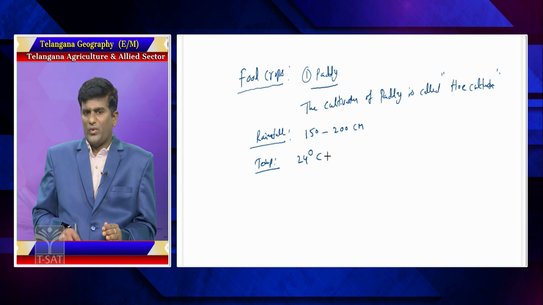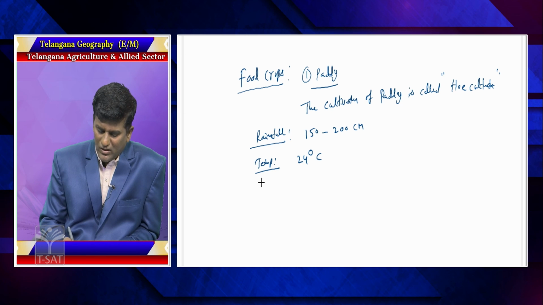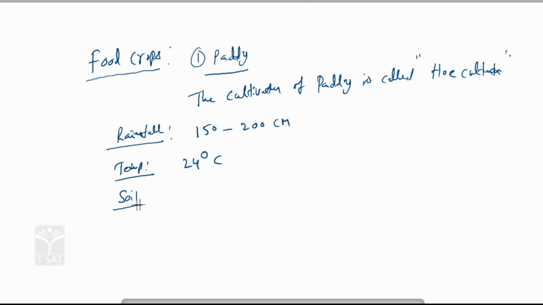Paddy grows only at that temperature, with rainfall of 150 to 200 centimeters. What is the suitable soil for paddy? In Telangana state, especially alluvial soil.